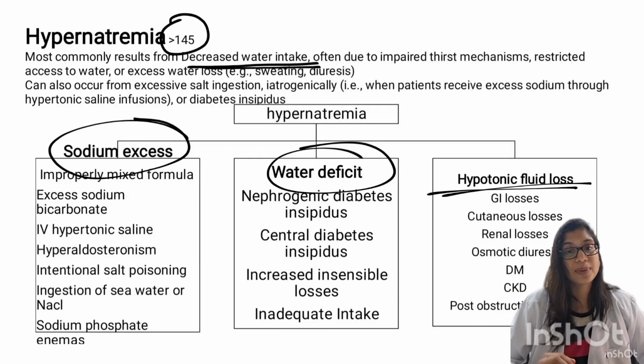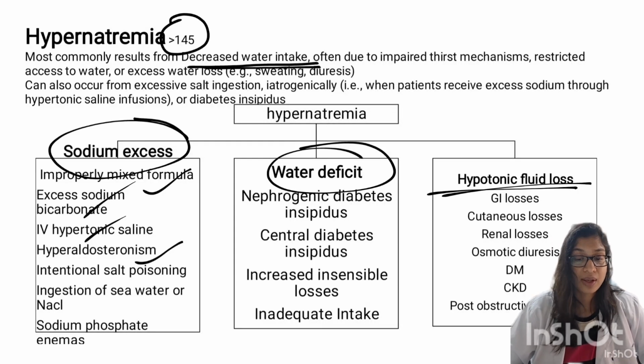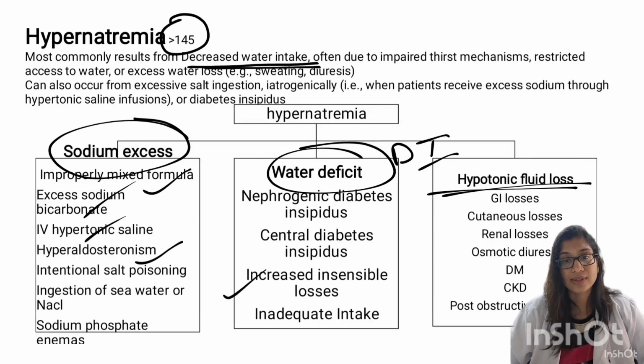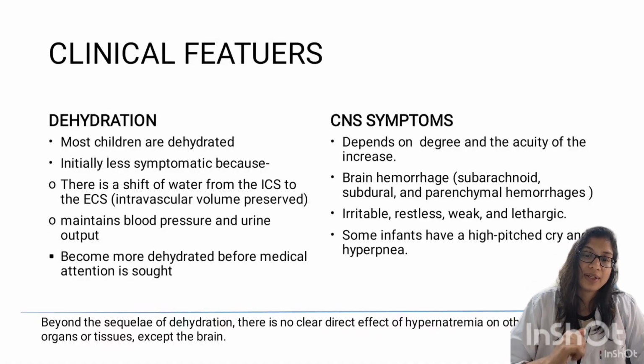So conditions where sodium can be in excess are when you are giving an improperly mixed formula, or there is hyperaldosteronism, that you must keep in mind, and iatrogenic causes like excess sodium bicarbonate use or IV hypertonic saline. So when will there be water deficit? In case of DI, diabetes insipidus, and if the intake is inadequate or there are any losses. Also, hypotonic fluid loss can lead to hypernatremia, as in cases of GI loss, renal loss, osmotic diuresis, diabetes mellitus, CKD.